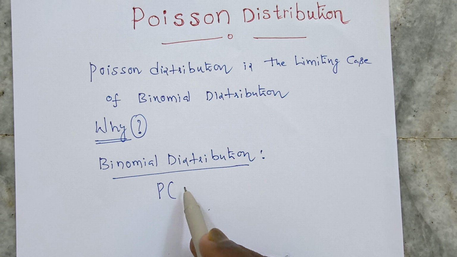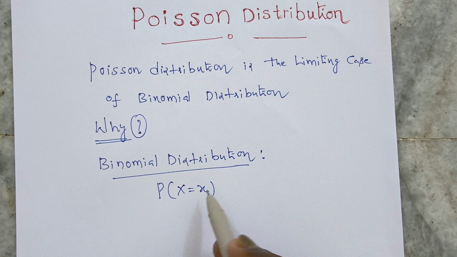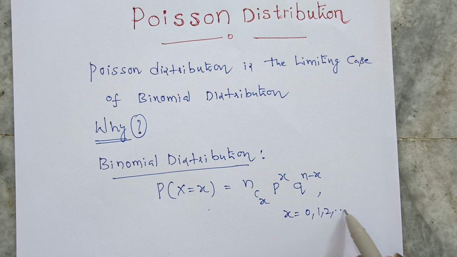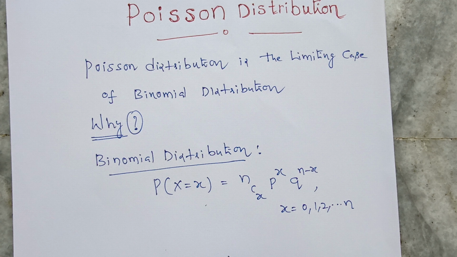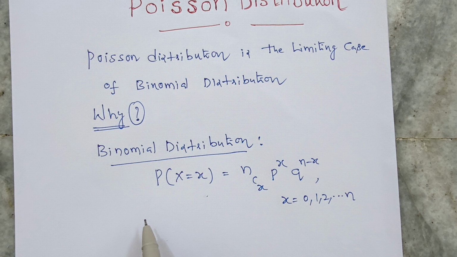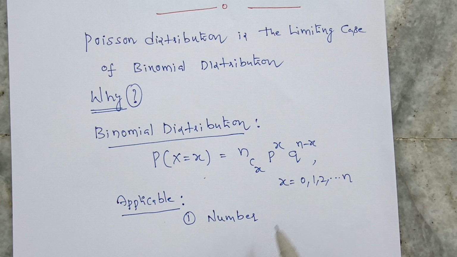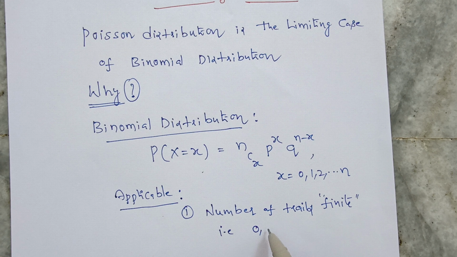The probability mass function formula in binomial distribution is P(X = x) = nCx p^x q^(n-x), where x is 0, 1, 2 and so on up to n. Binomial distribution is applicable only when the first property holds: the number of trials of an experiment should be finite.